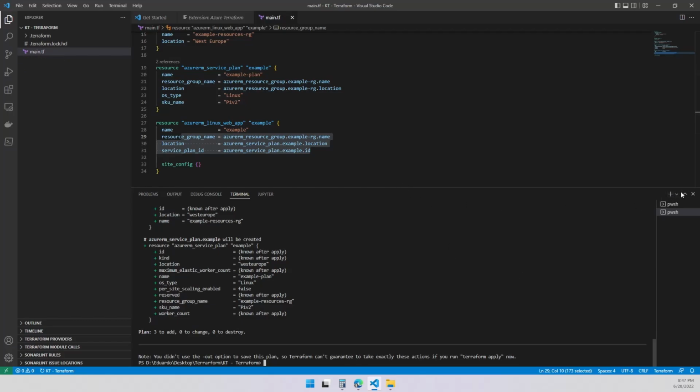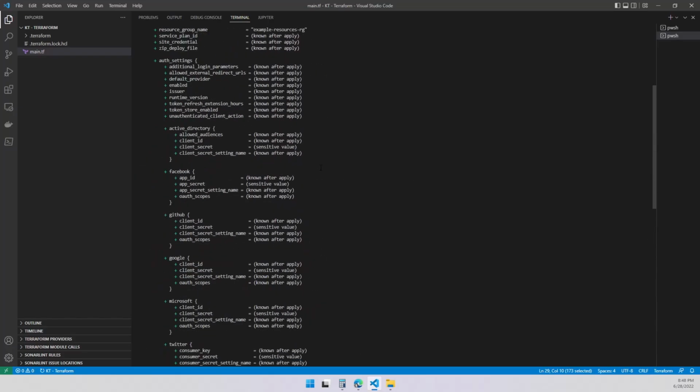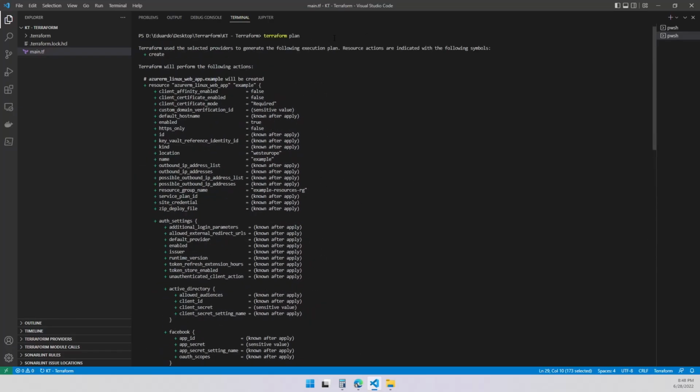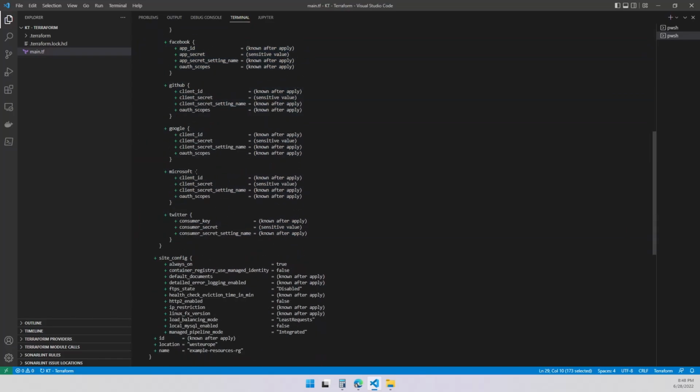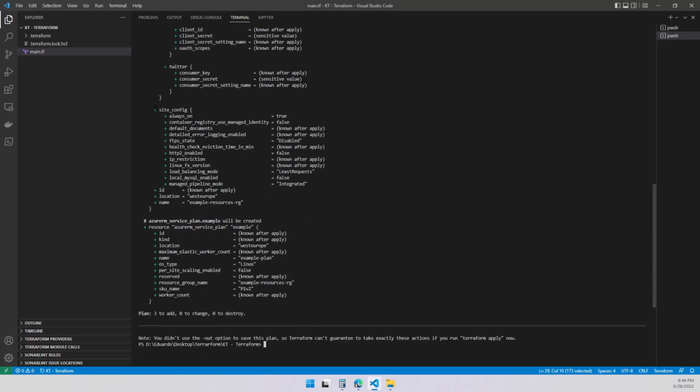Let me pull this up so you can see the whole thing. So what is it doing, right? When I run the plan, everything you see in green over here with a plus sign means it's going to be creating something. So it says, I'm going to create a Linux web app with app authentication settings. All green stuff is going to be created. Site configurations, always on, true. This is by default. We didn't set anything of this. It's true, but I'm going to show you how to change this in a minute.